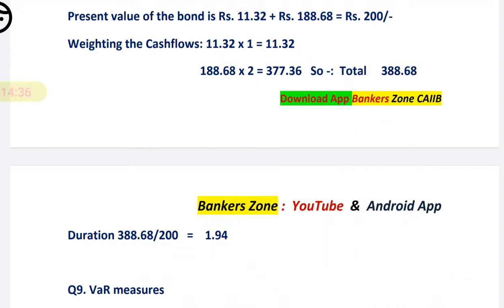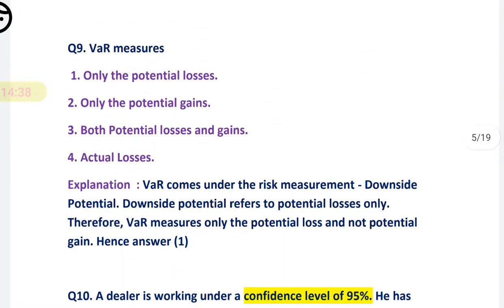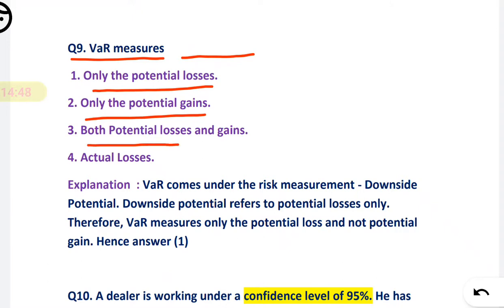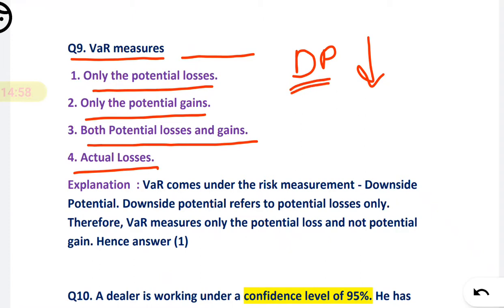Now next, VAR measures. The next MCQ is about VAR measure. What does VAR measure? The options are: only potential losses, only potential gains, both potential losses and gains, or actual losses. So friends, what you have to remember here is that we have learned downside potential, that means the ability to decrease, your potential to go down.